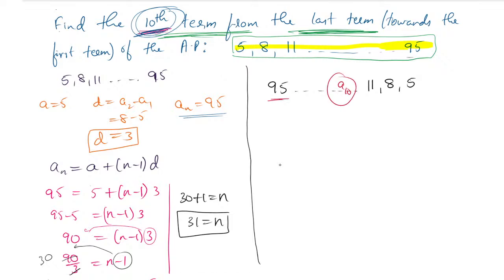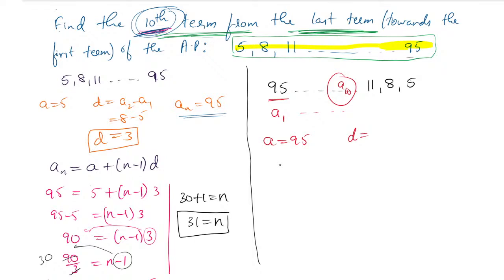It is from the last only, 95, I have reversed. So this one I can take as A1 and so on. This we can take anything, it is left to you. So the A value will become 95, because I have reversed the AP. But what is the D value? Now you answer what will become the D value. Here the A2 value is not there. A1 value we know, but A2 value we don't have.